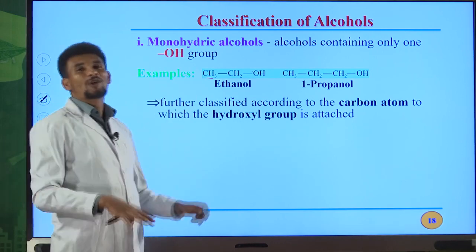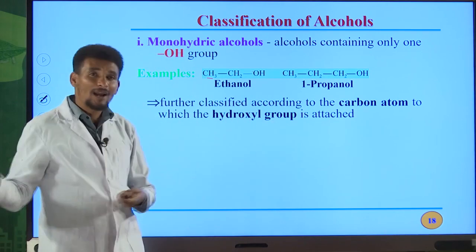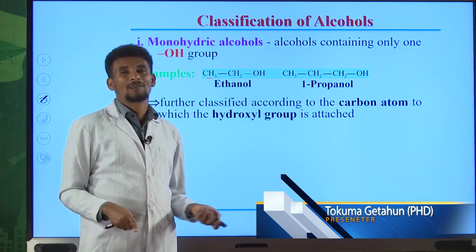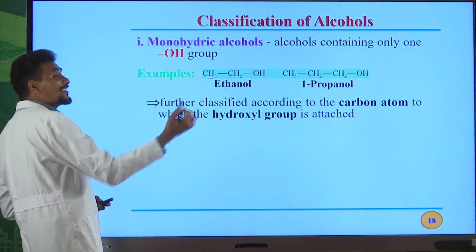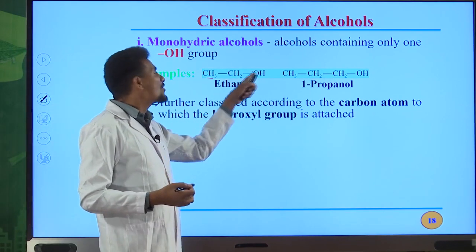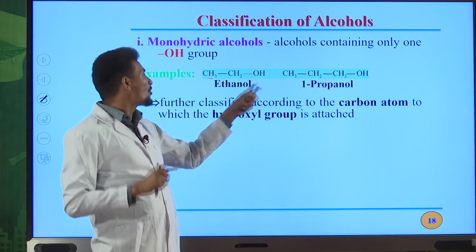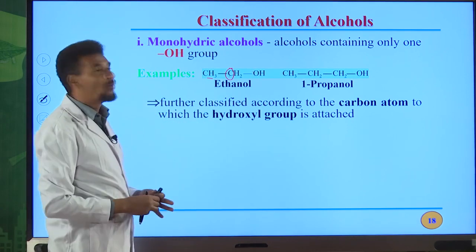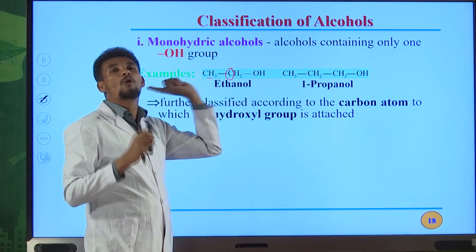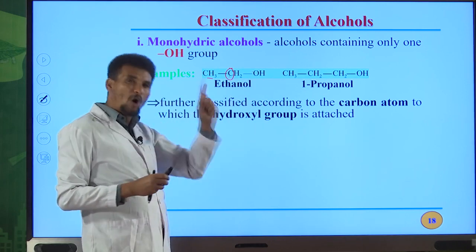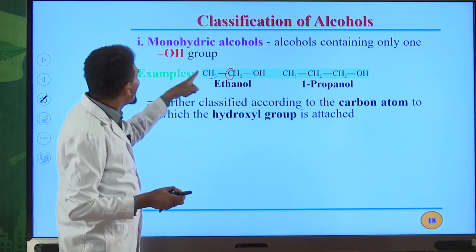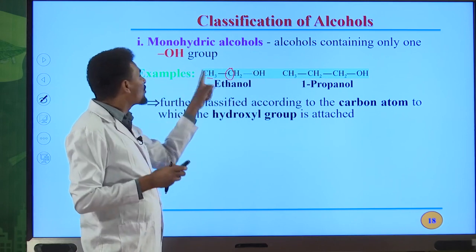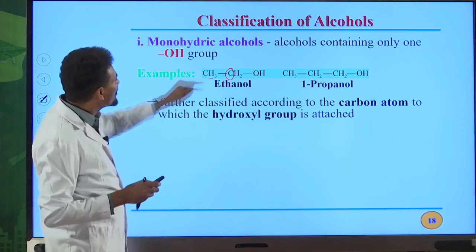So monohydric alcohols can also be classified into primary alcohol, secondary alcohol, and tertiary alcohol based on the carbonyl carbon. What is the carbonyl carbon? The carbonyl carbon is nothing but the carbon directly bonded to the OH group, the functional group. For example, this carbon is the carbonyl carbon. Why? Because it is directly bonded to the OH functional group. However, this one is not the carbonyl carbon because it is not directly bonded to this OH group. It is bonded with this carbon and with the 3 hydrogen atoms shown in this molecule.